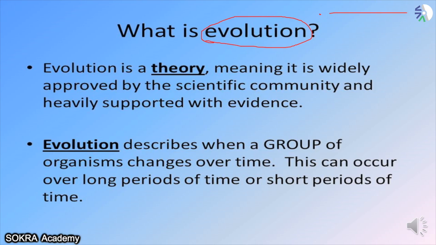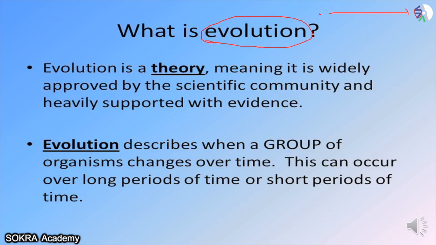Now when scientists started studying human beings and various different types of species around us, what they found out is that all or mostly all species have similarities to each other. So they came up with a theory.